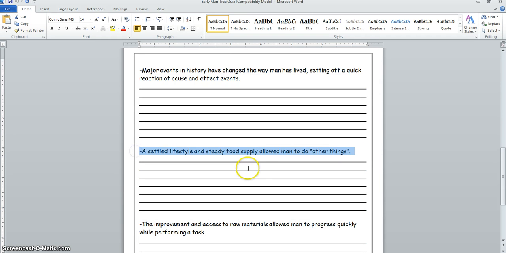A settled lifestyle and a steady food supply allowed man to do other things. So this is leading off of the farming revolution. Bottom line is because food was supplied to everyone in the village by just a couple of people, other people could start to specialize in other areas. They can do those other things. So specialization, those are the vocabulary words we're looking for. They can improve on those things they're making as craftspeople and artisans. And as those people get really good at making things, there's going to be an abundance, and they're going to want to trade those items. And what happens when you trade? What else is exchanged besides product? That is the other things. So it all happens as people start to specialize in certain areas.